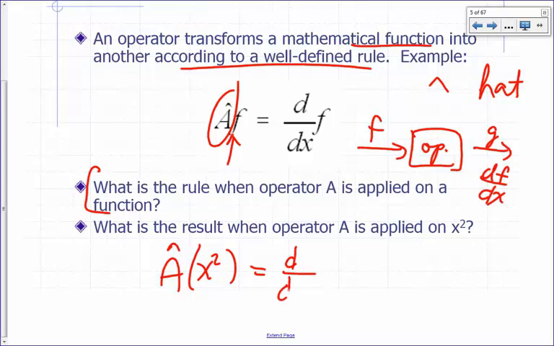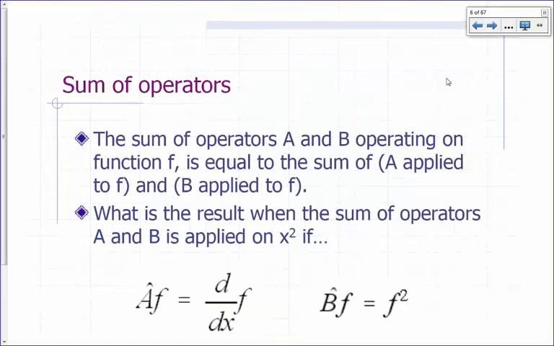It takes the derivative of whatever it's operating on, in this case x squared, with respect to x. So what's the result? 2x. And that's what an operator does. It is a well-defined rule. And for taking derivatives, you have learned very well-defined rules, right?